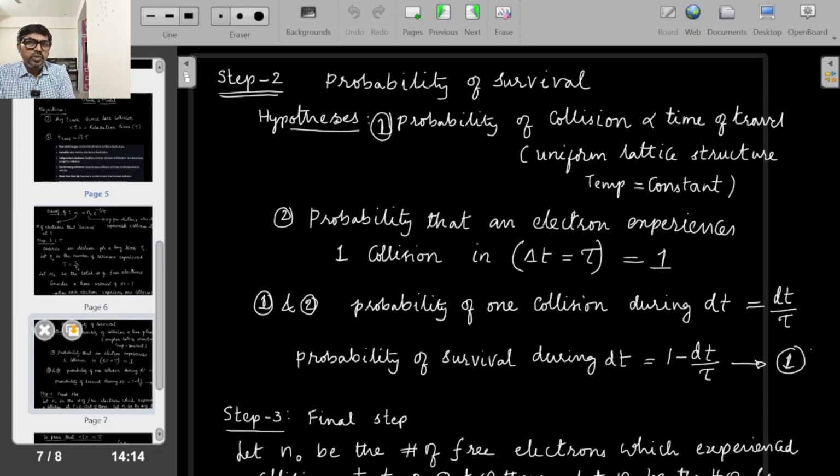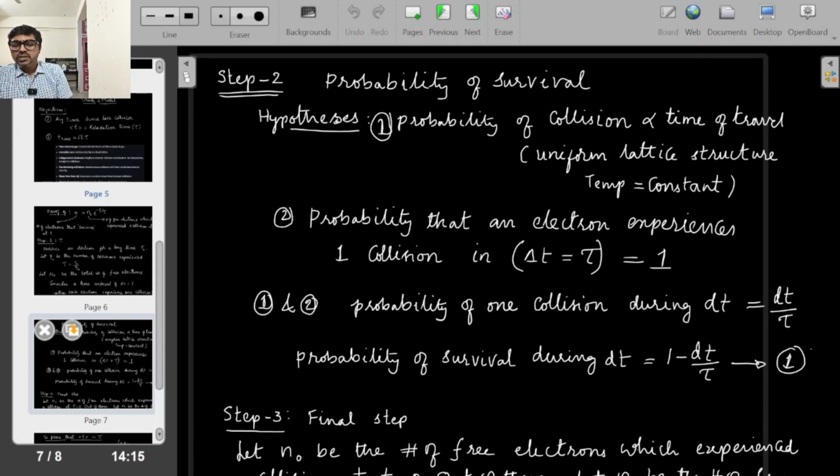Step 2 would be about probability of survival. Survival meaning with avoiding collisions. Probability of surviving of that ordered motion we are talking about. So here we have two hypotheses. We say that, let us say a collision happened now, next it is travelling for delta t. The more time it travels, the more is the likeliness that it will undergo one more collision. Assuming the lattice structure is uniform and the temperature is uniform, the more time it travels, the more is the likeliness that it will undergo collision. So that is the first hypothesis. The probability of a collision happening depends on how much time it travels. So that is the first assumption we have.